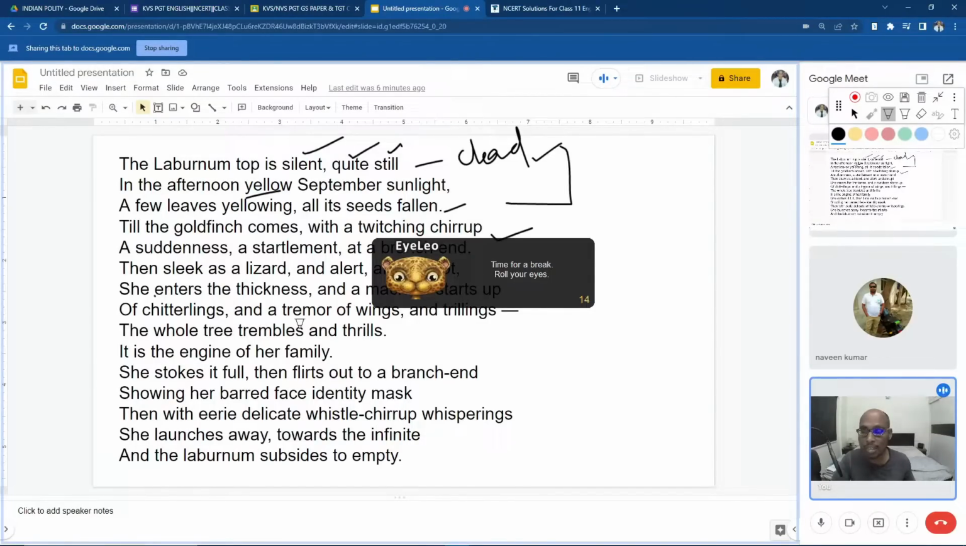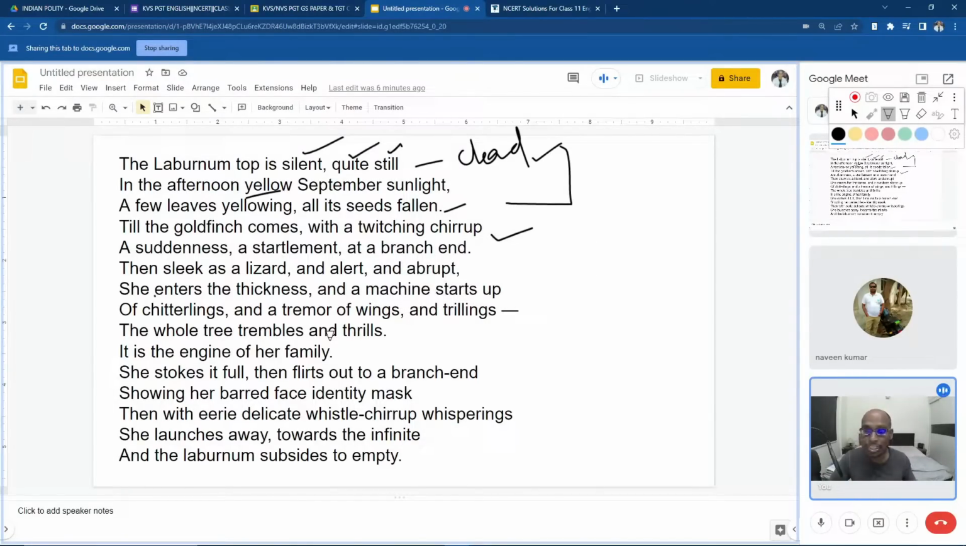The whole tree trembles and thrills. It is the engine of our family. When all the goldfinch and the baby birds start making noises, the entire tree becomes completely alive. The goldfinch, the mother bird, is the engine of the family, because if the goldfinch doesn't come, then the baby birds can't survive on the tree.